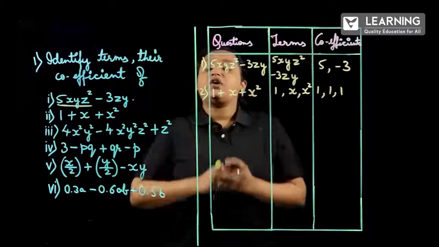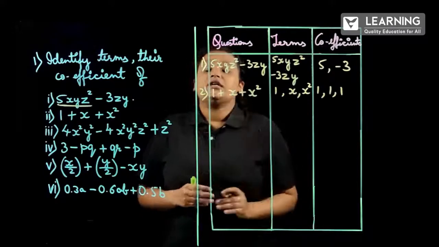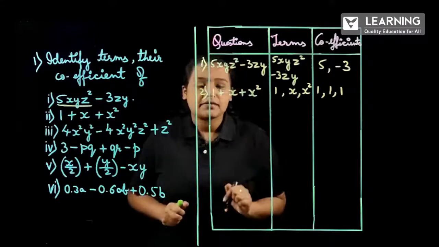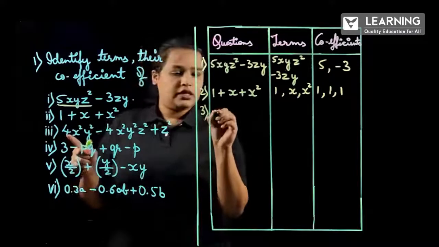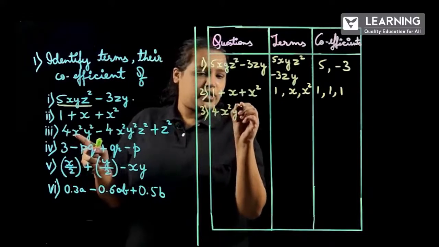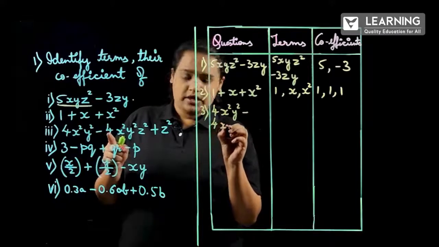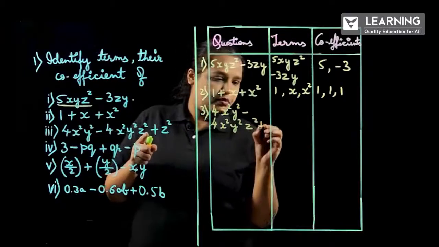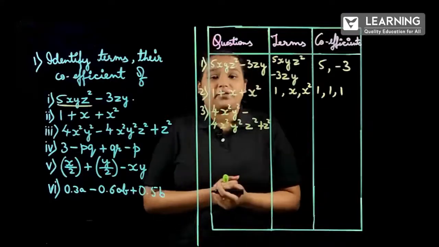But if a term is not having a numerical, then it is understood that that term or that variable will be having 1. Correct? In the next question, we will see the third question. It is quite big: 4x square y square minus 4x square y square z square plus z square. So here, how many terms we are having?